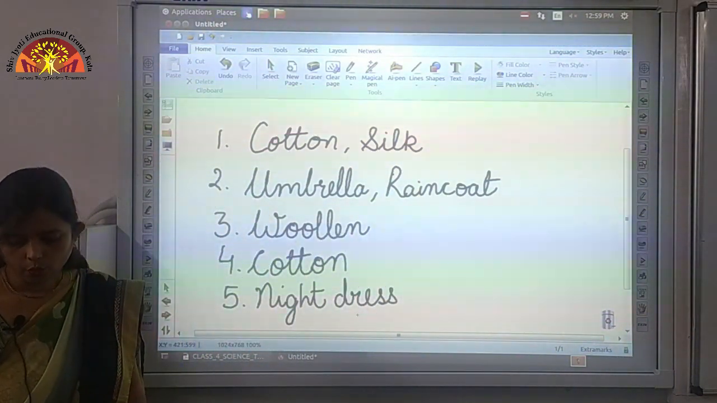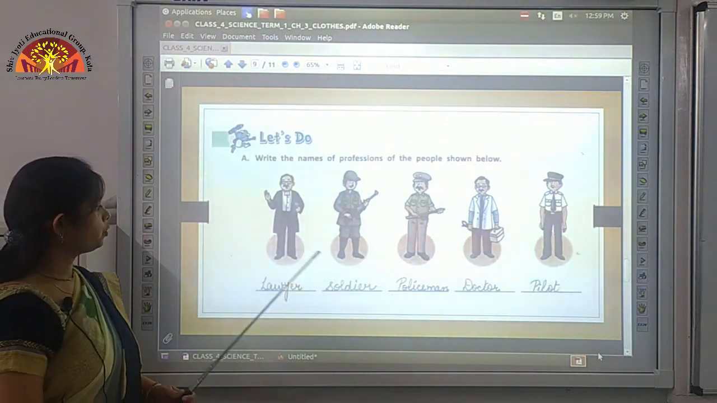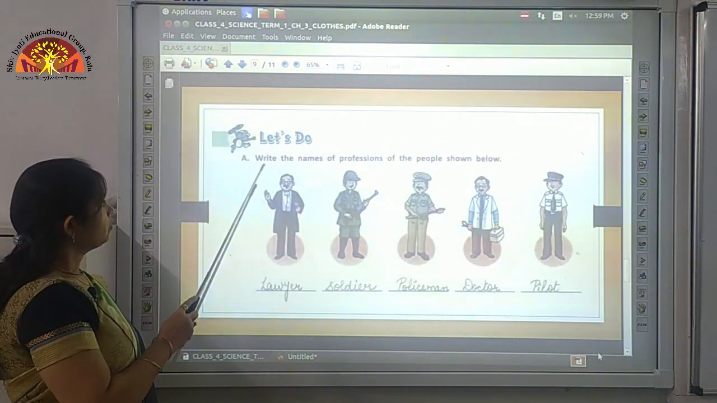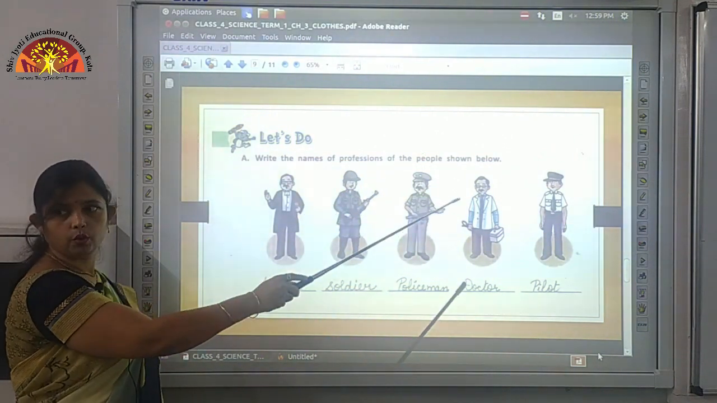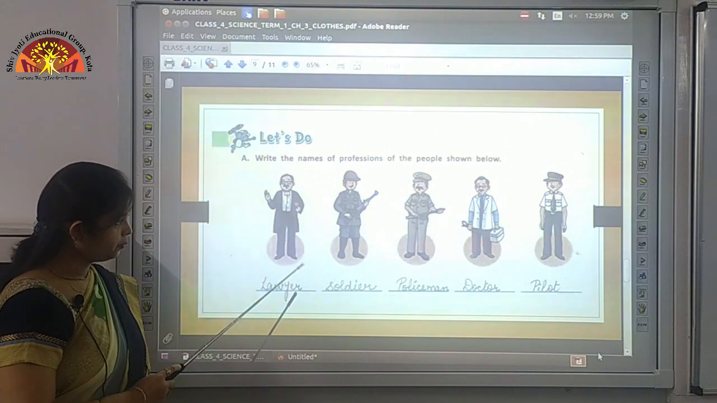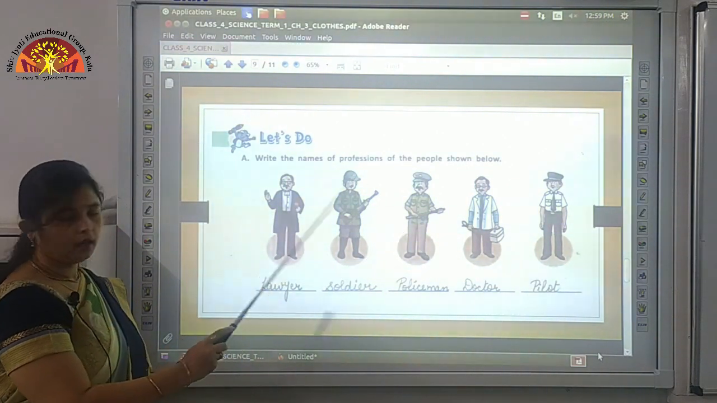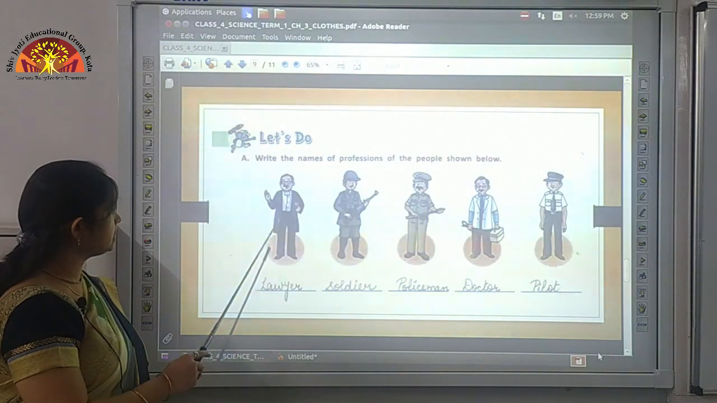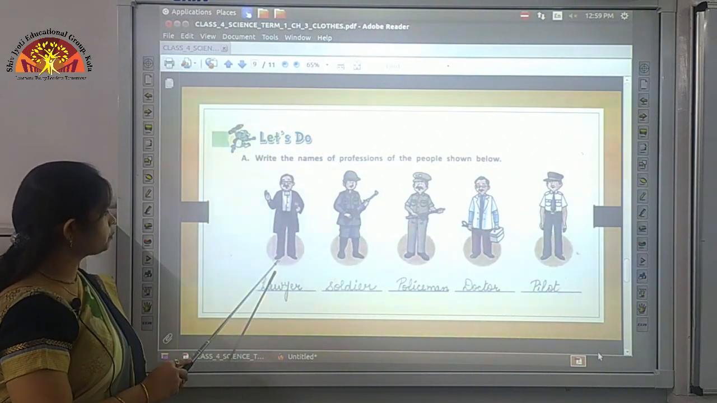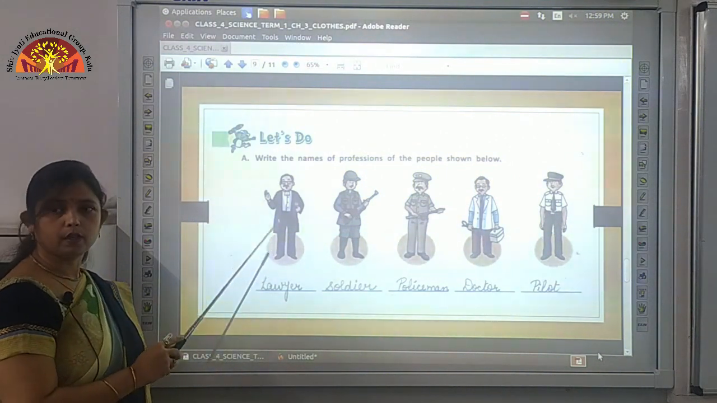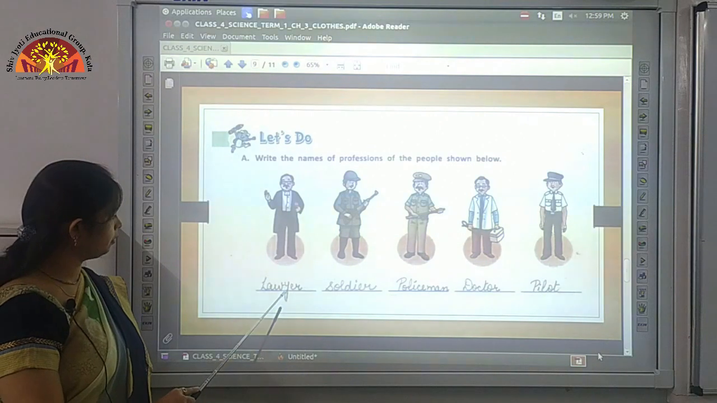So now we move to our next exercise. Now you can see in this exercise, write the names of professions of the people shown below. Some of the pictures are shown here and you have to write the name of these people by profession. Like you can see in the first picture, this person is wearing a black coat, he is a lawyer, so you write lawyer over here.